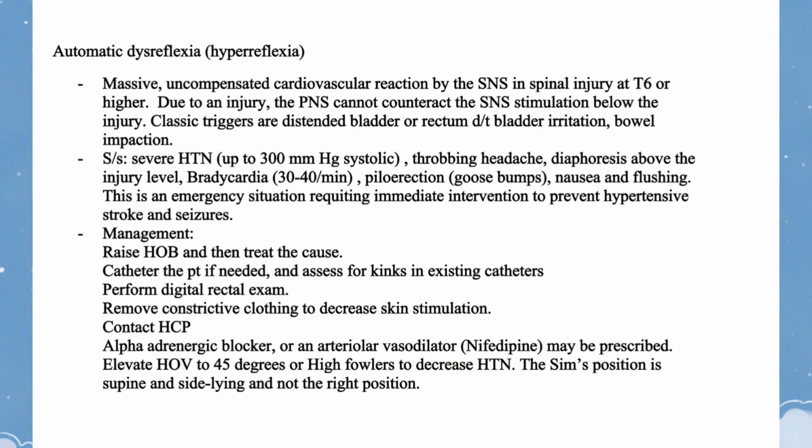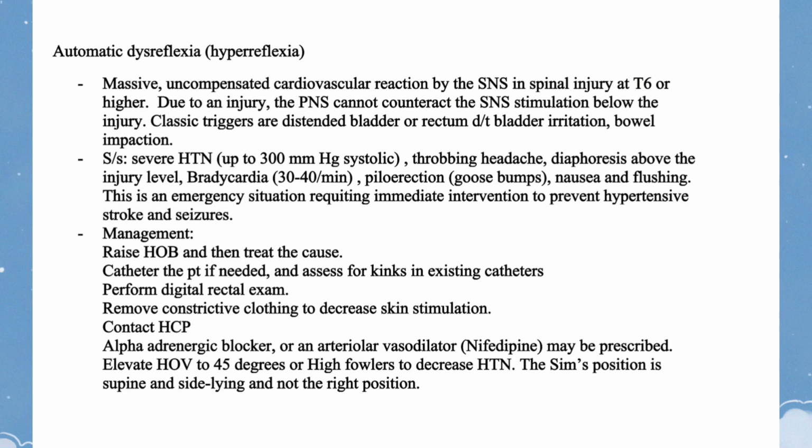Autonomic dysreflexia, hyperreflexia: massive, uncompensated cardiovascular reaction by the SNS in spinal injury at T6 or higher. Due to the injury, the PNS cannot counteract the SNS stimulation below the injury. Classic triggers are distended bladder or rectum, bladder irritation, bowel impaction. Signs: severe HTN up to 300 mm Hg systolic, throbbing headache, diaphoresis above the injury level, bradycardia 30 to 40 per minute, piloerection, goosebumps, nausea and flushing.